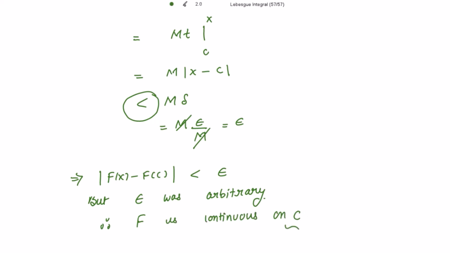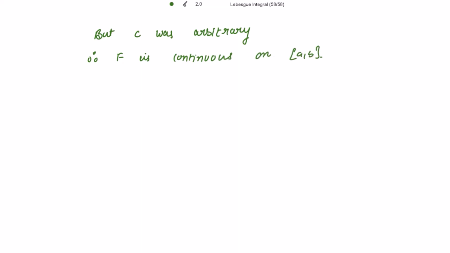And also this c is arbitrary, right? c belongs to the closed interval [a, b]. So c is any real number belonging to this interval. Because c is arbitrary, therefore f is continuous on the complete closed interval [a, b]. So we have shown that f is continuous on the closed interval [a, b] if f is bounded.